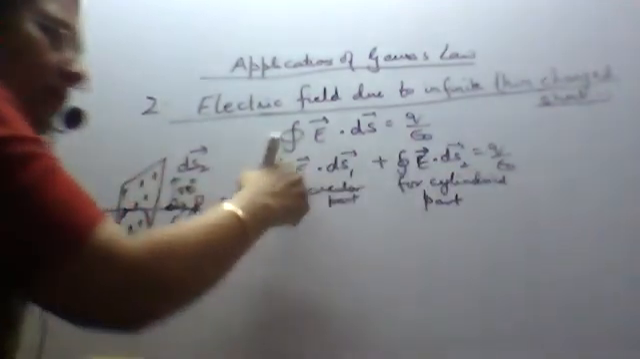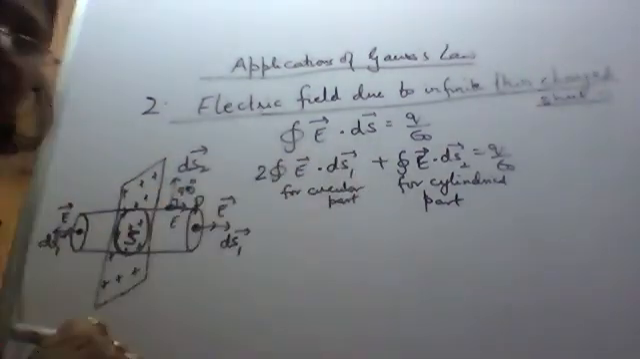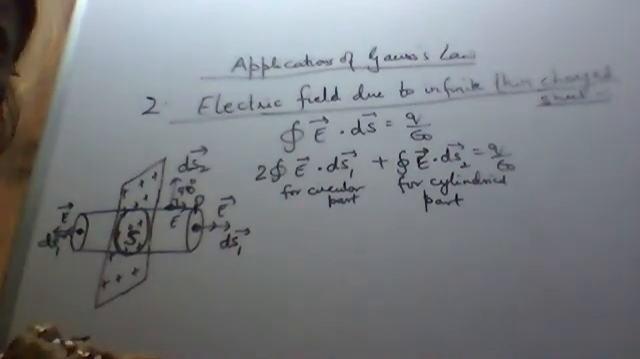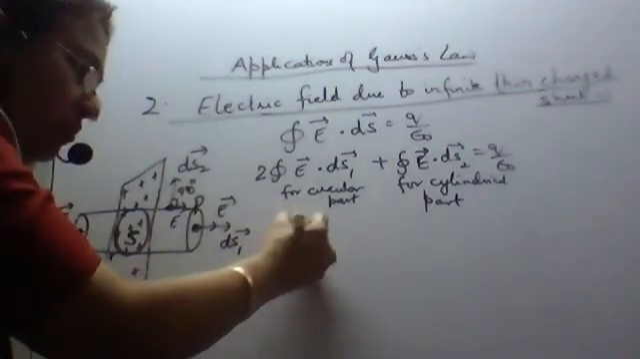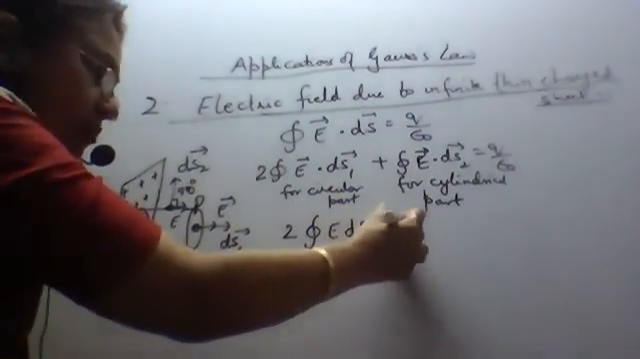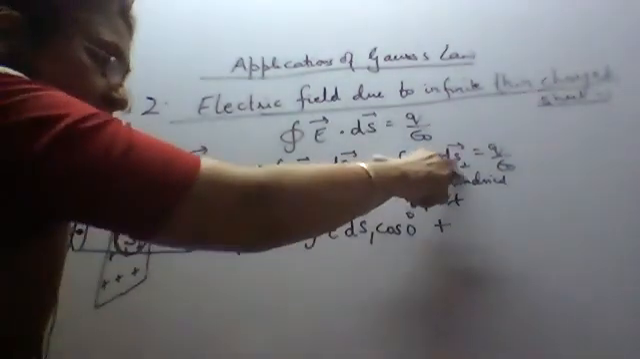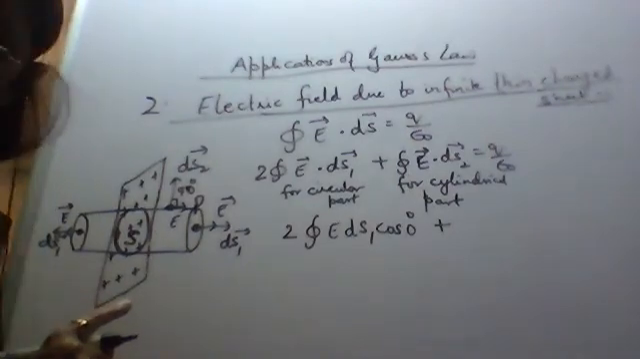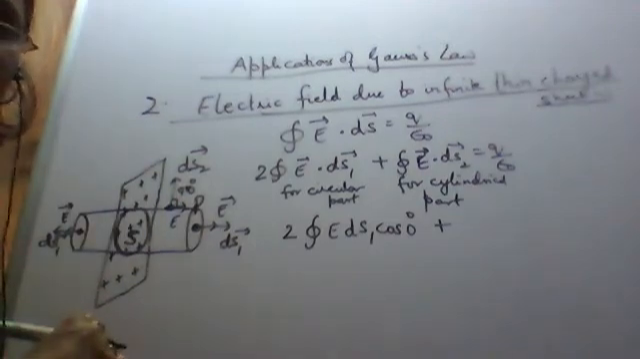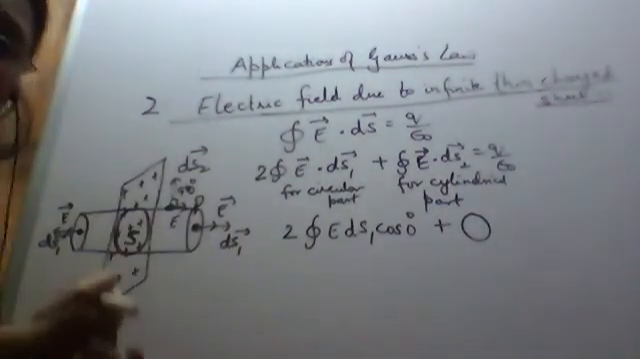Okay, and we know that the dot product E dot ds1 is equal to E into ds1 into cos of the angle between them. What is the angle between E and ds1? It is 0 degree. So it is equal to twice the integration of E ds1 cos 0 degree, plus the integration of E ds2 cos of the angle between them. What is the angle between E and ds2? 90 degree. Cos 90 is equal to 0. So the electric flux here due to the cylindrical part